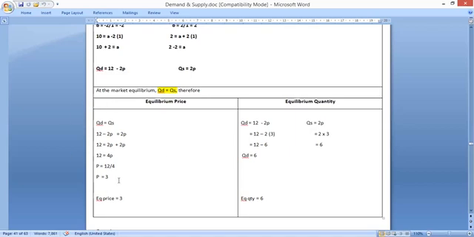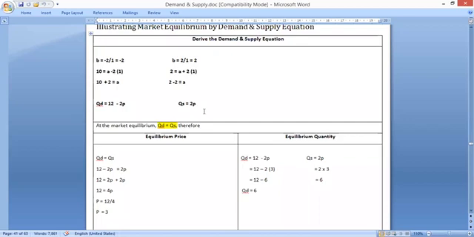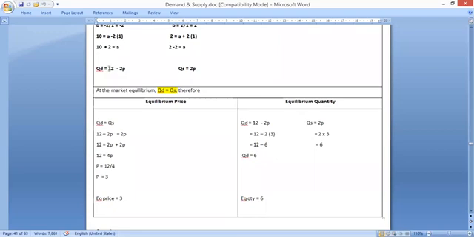Once you find the equilibrium price, you substitute it in any of these equations, because equilibrium is where QD is equal to QS. So you can use any equation to find the equilibrium quantity. If you use the QD equation, 12 minus 2 into 3, which is 12 minus 6, is 6.